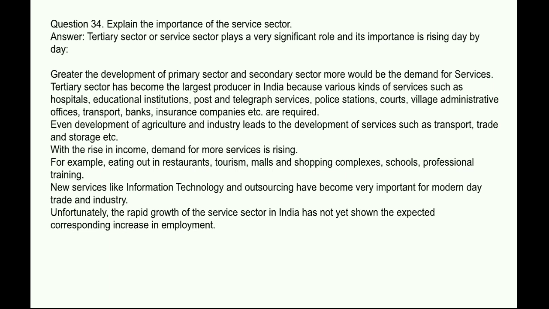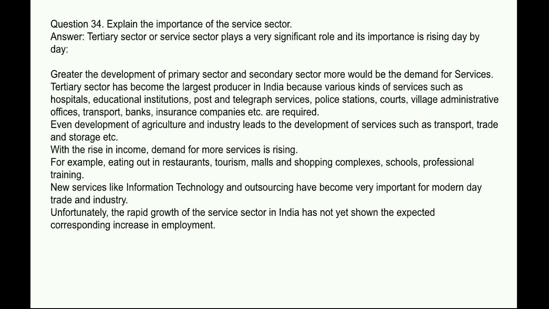Next question. Explain the importance of the service sector. Answer. Tertiary sector or service sector plays a very significant role and its importance is rising day by day. Greater the development of primary sector and secondary sector, more would be the demand for services.